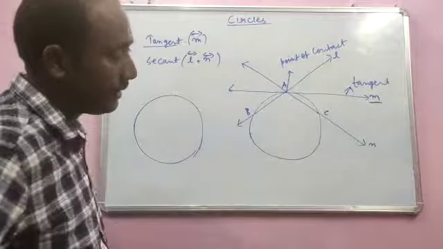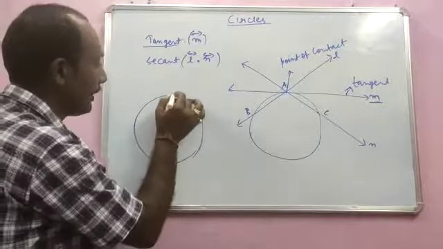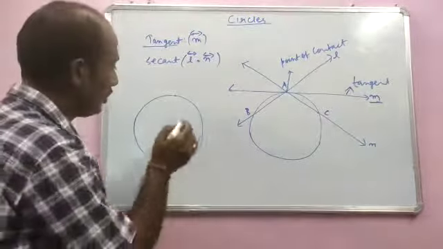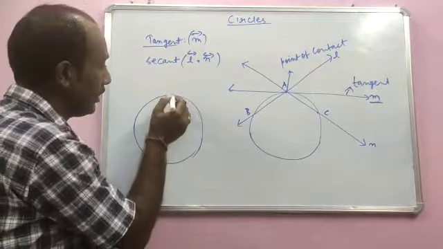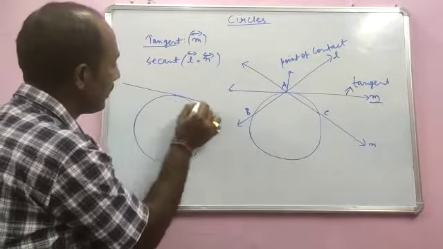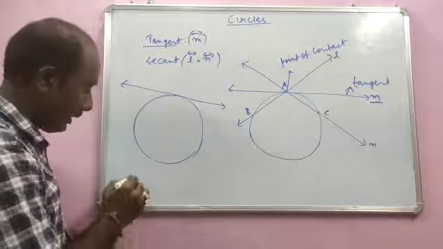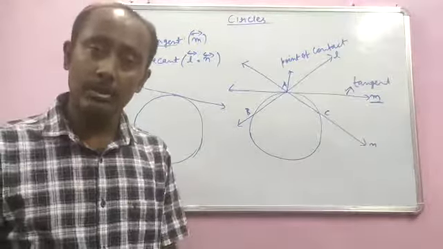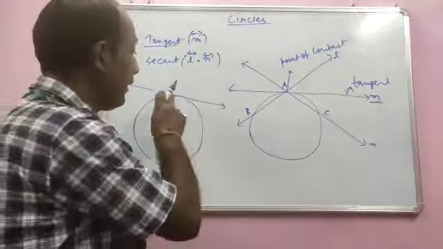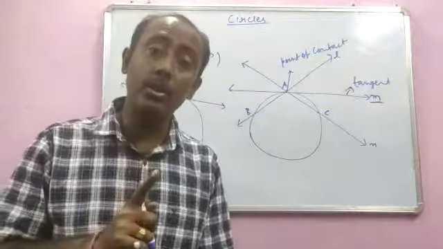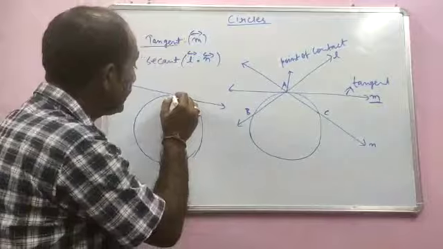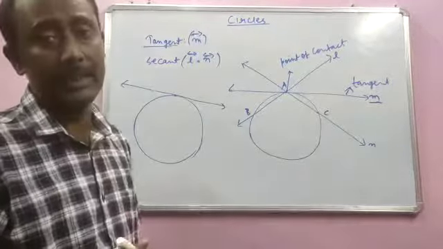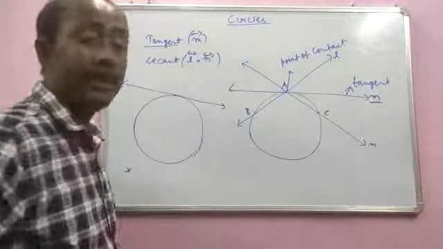You can see here that there can be a possibility of one and only one circle which can be drawn through a point. So from this particular point, how many tangents can you draw? Only one tangent. So this also is an important point which you will note down in your copy, that one and only one tangent can be drawn to a circle passing through a given point on the circle. If a point is given on the circle, how many tangents can be drawn?